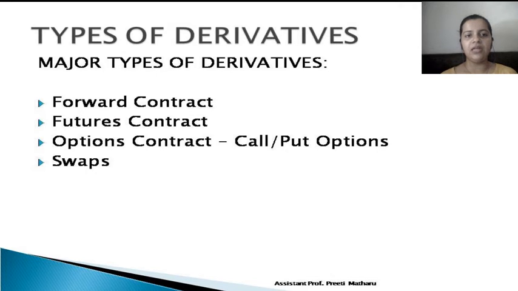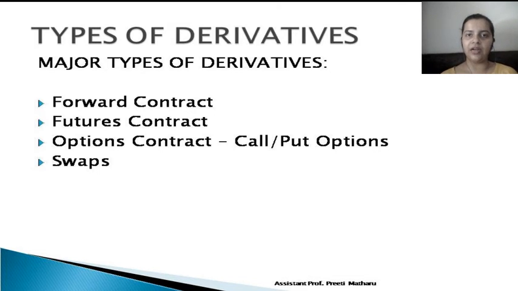Types of derivatives. There are certain major types of derivatives that we'll see: forward contract, futures contract, options contract, and swaps. So we'll be looking into it one by one, or we can take forward and futures together. Forward contract and futures contracts are somewhat similar. Now when I say forward contract, it is a contract between two parties regarding buying and selling at a future date, at a specified date, of the specified quantity at the specified price. So price, quantity, date, all are specified beforehand, and that is the contract.